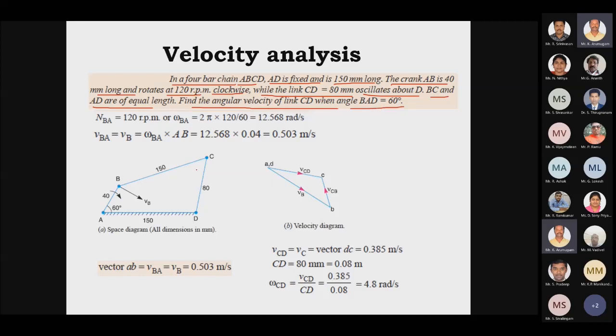So in this problem, the space diagram is not given with your data, so we have to draw the links. Initially it is a 4-bar chain.